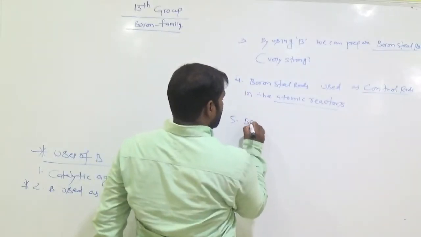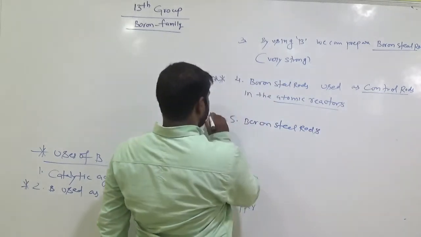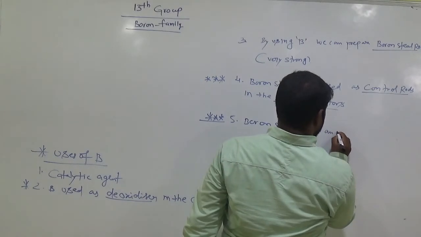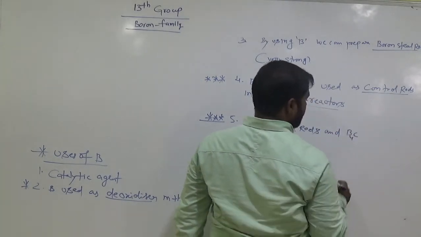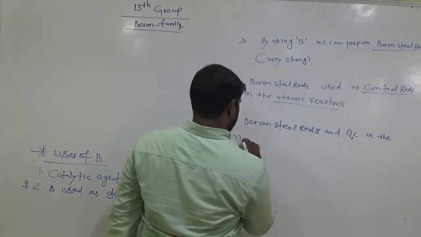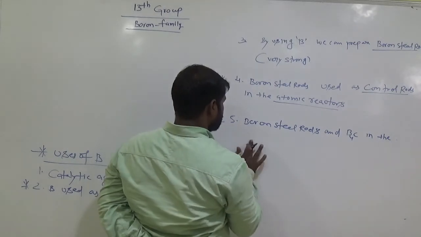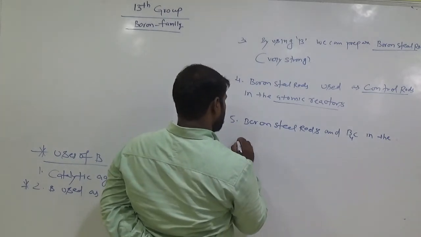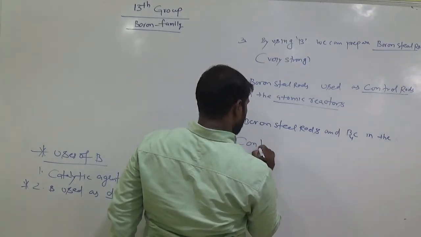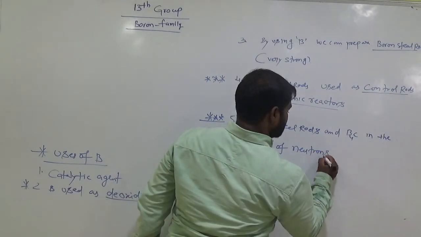And also boron steel rods and boron carbide in the control of neutrons.